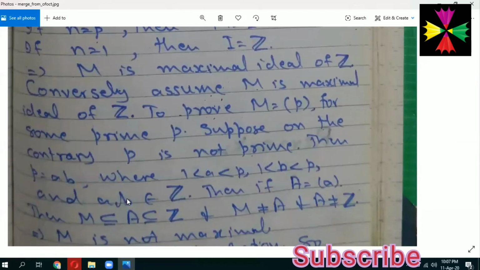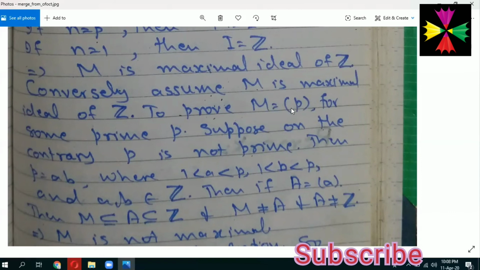Now we prove the converse of the theorem. Conversely, assume M is a maximal ideal of Z. To prove M is generated by some prime integer P. Suppose on the contrary that P is not prime. Definitely then P will be equal to a times b, where a will be between 1 and P and b will also be between 1 and P, and a and b are integers.